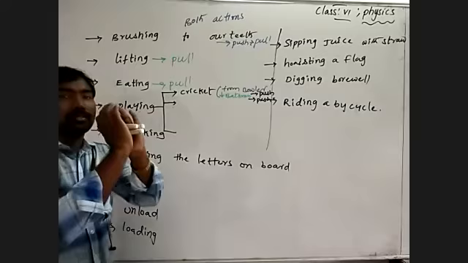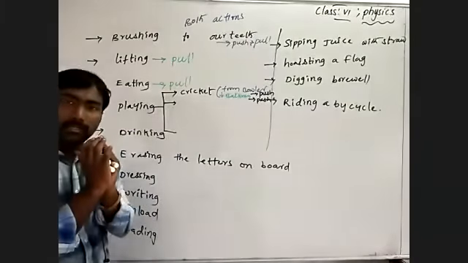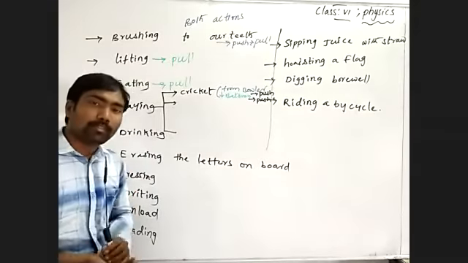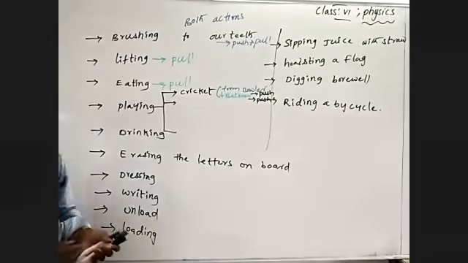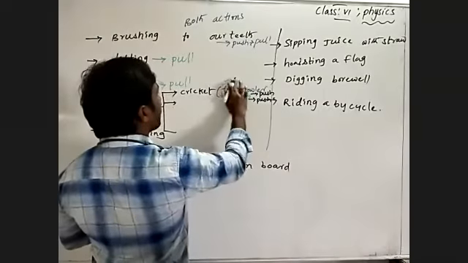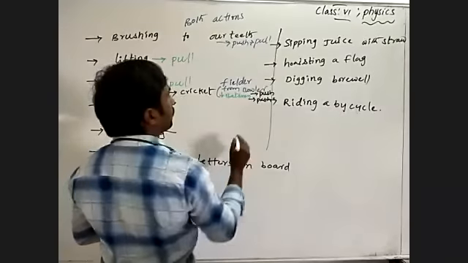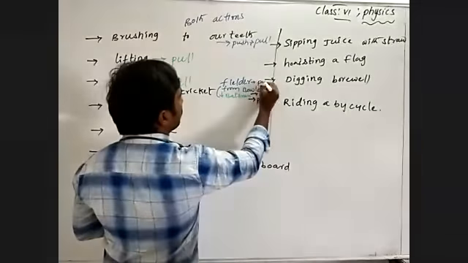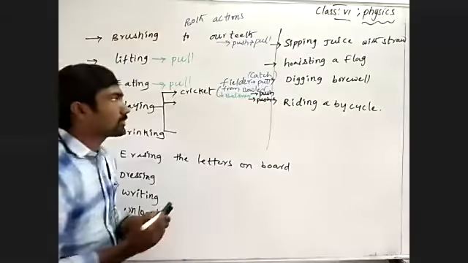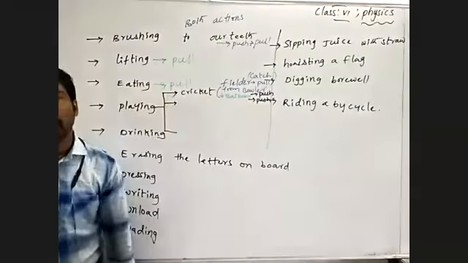Then the fielder, by holding the catch, what happens? He is pulling the ball towards him. The ball comes closer by holding, so he is performing a pulling action. Who is that, bowler? Sorry, bowler or fielder. Generally, we can say fielder. The fielder performs a pull to hold the catch, to hold the ball. In one single game, we are performing different actions.